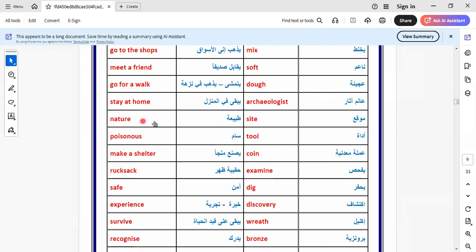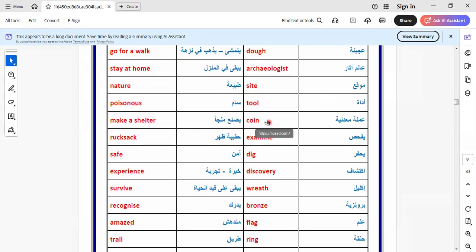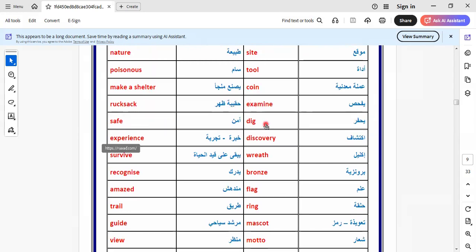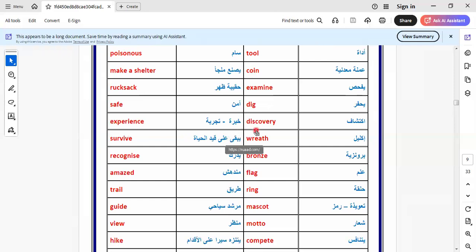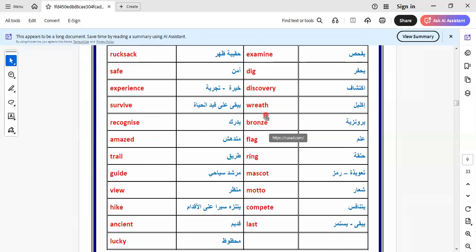Archaeologist. Nature. Site. Poisons. Here is tool. Here is make a shoulder. Coin. Here is rucksack. Examine. Here is save. Dig. Here is experience. Discovery. Survive. Worse.